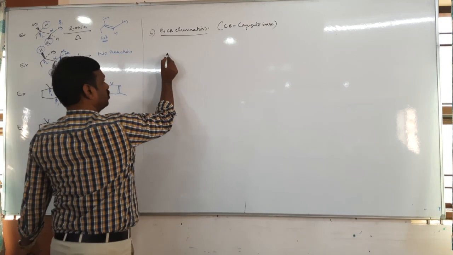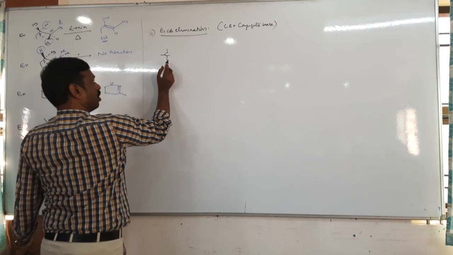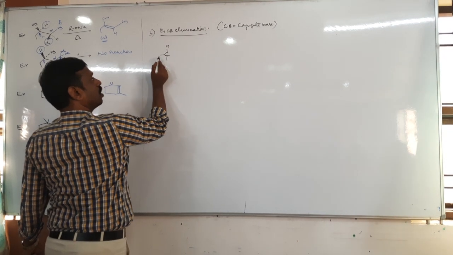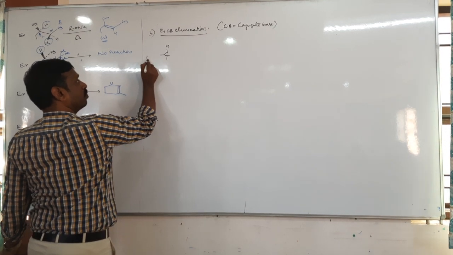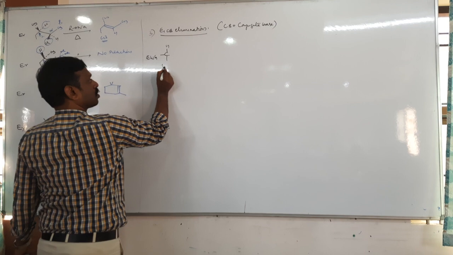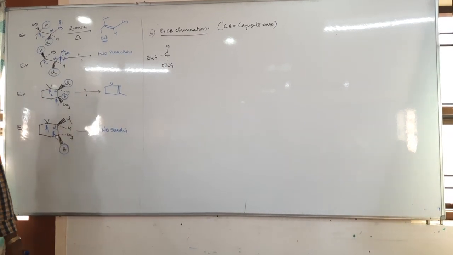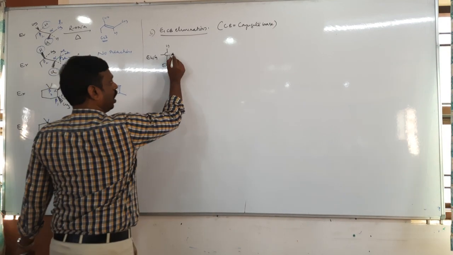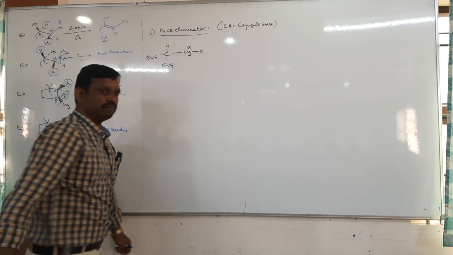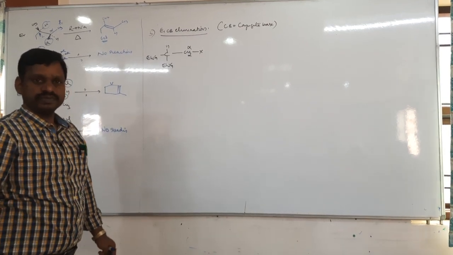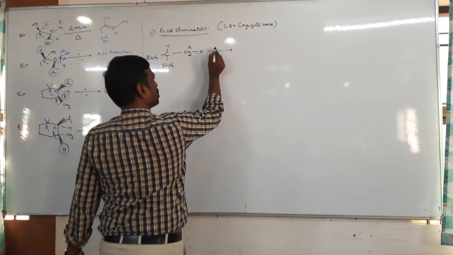Now in this reaction there is a beta carbon, it should have hydrogen of course, and this beta carbon should have an electron withdrawing group. Any electron withdrawing group, halogen, nitro, anything, and the alpha carbon should have a halogen atom. This is the condition. Then it undergoes E1CB in the presence of base.